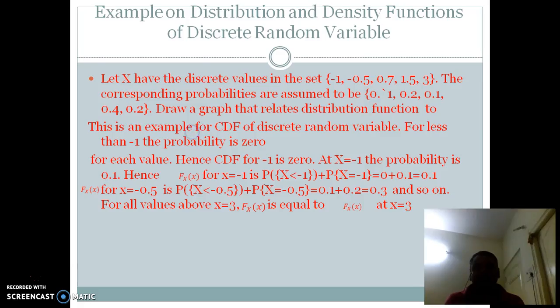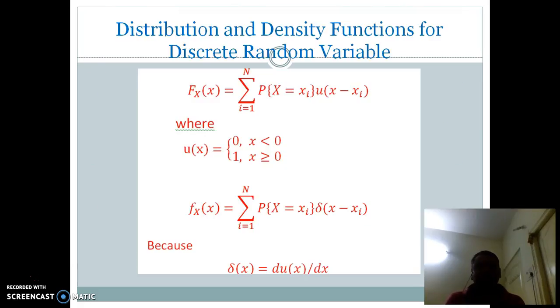Fx of x, that is, a distribution function, can be written as sigma i is equal to 1 to capital N, P of capital X is equal to small xi into U of small x minus small xi, where U of x is a unit step function defined as 0, x less than 0, and 1, x greater than or equal to 0.